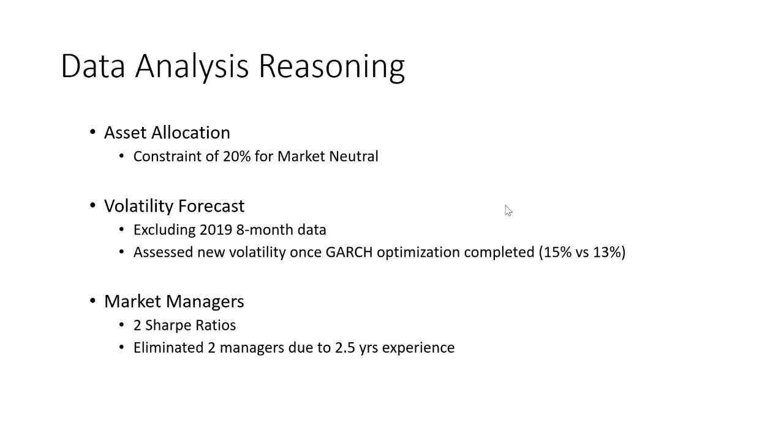In terms of other areas, I think the constraint of 20% for market neutral actually influenced the data a lot, and I think it was in a good way. And I made sure to keep that in my assessment. Excluding the 8-month data from the GARCH model was important because I felt like it wasn't a reliable data point, because there were so many other data points that were year-based, and to have that 8-month data point wasn't consistent. The fact that the volatility went up from 13 to 15 based on the GARCH model, I found very interesting, but I thought it was a more accurate depiction of the portfolio's value in the future.